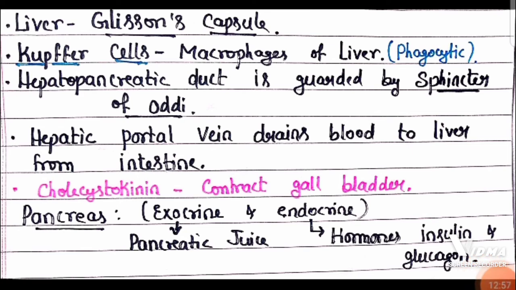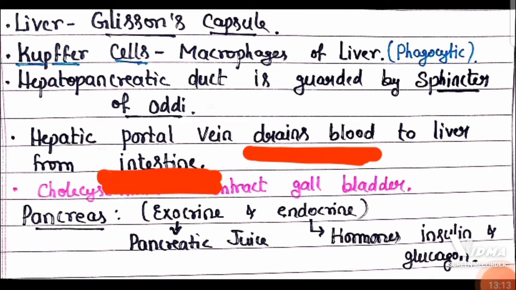Now there is one duct called hepatopancreatic duct. It is guarded by sphincter of Oddi. Hepatopancreatic duct, a common duct between liver and pancreas. It is guarded by sphincter of Oddi, remember. And hepatic portal vein, it is going to drain the blood to liver from the intestine.